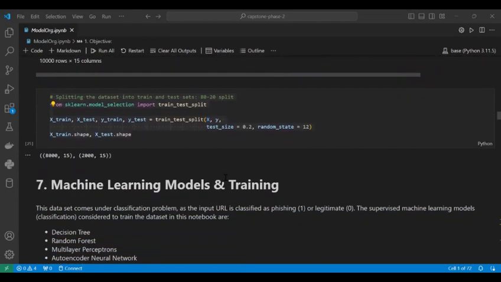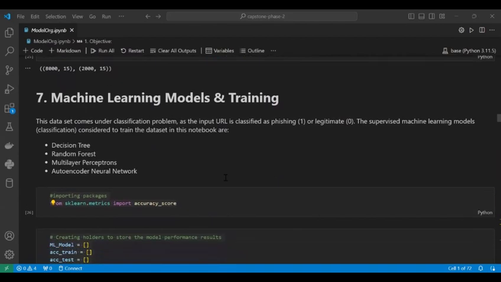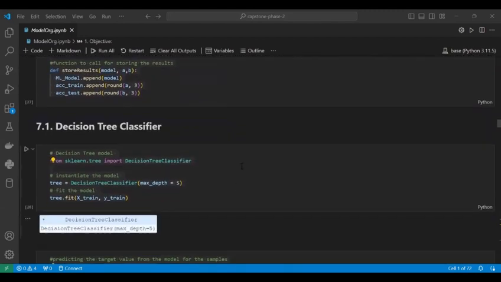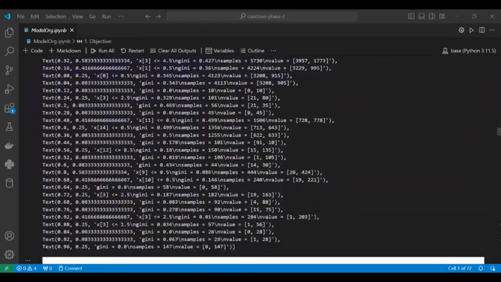In our project, we are going to use machine learning models and also deep learning methodologies. Initially, we go with machine learning models. We use decision tree, random forest, multi-layer perceptron, and ANN. We will take the best of these machine learning models, the one which has the best accuracy. Initially, we will go with the decision tree classifier. So here is the decision tree classifier coding part.